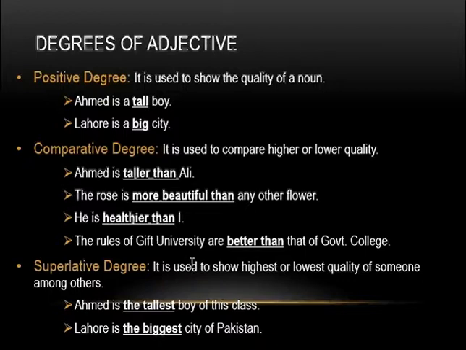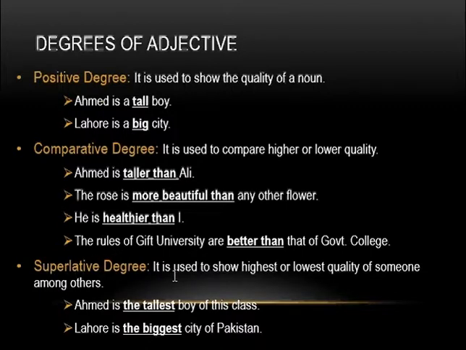Like you can say the sentence in this way: the rules of Gift University are better than the rules of Government College. But it is not the exact sentence. The exact sentence is created in some other way, and the some other way is that when we use that of, instead of repeating the word rules, we should not repeat the word rules.